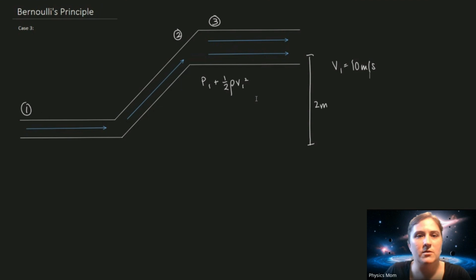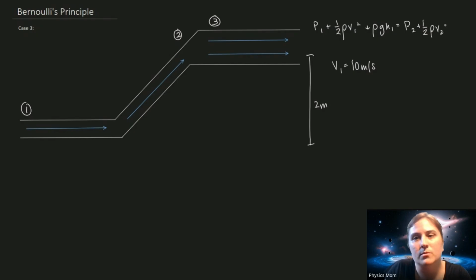Let's move this over here because we're not going to have enough space. The pressure at 1 plus the kinetic energy at 1 plus the gravitational potential at 1 is equal to the pressure at 2 plus the kinetic energy at 2 plus the gravitational potential at 2.